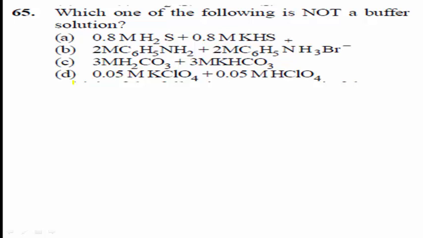So it is not an example of a buffer solution. Therefore, the right answer for this question is option D. Option D, 0.05 M KClO4 and 0.05 M HClO4, is not a buffer solution.